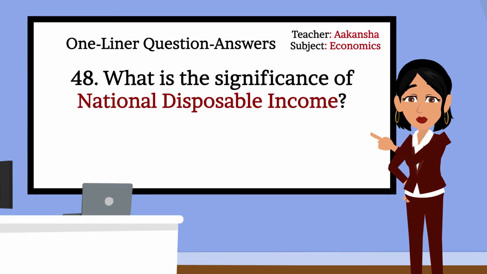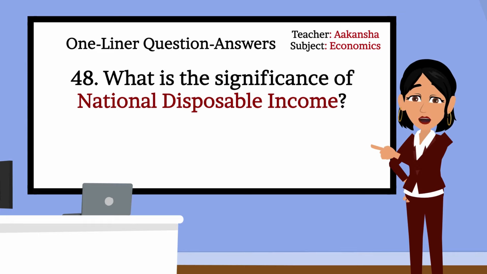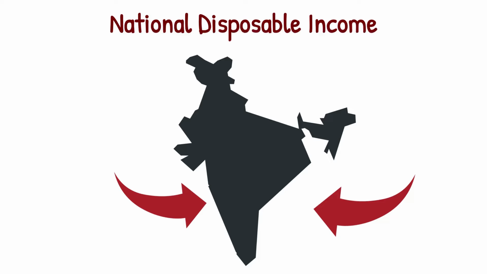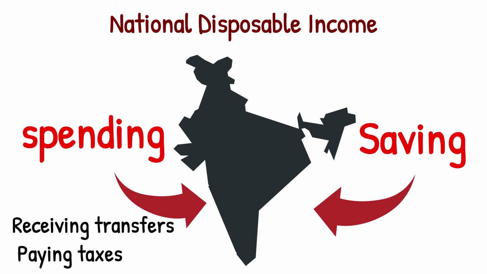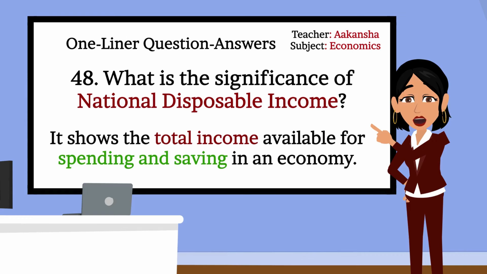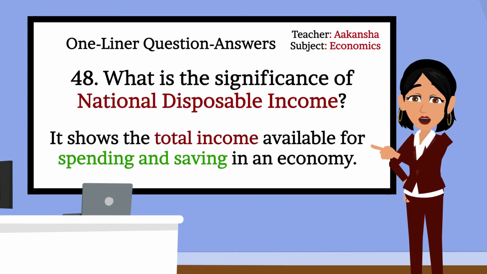48. What is the significance of national disposable income? National disposable income shows how much money a country has for spending and saving after receiving transfers and paying taxes. Correct, Rashi. National disposable income shows the total income available for spending and saving in an economy.